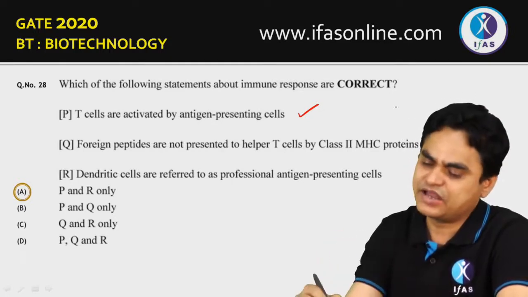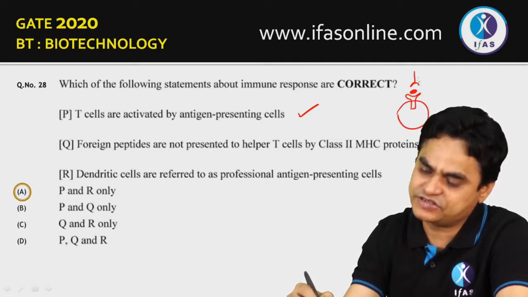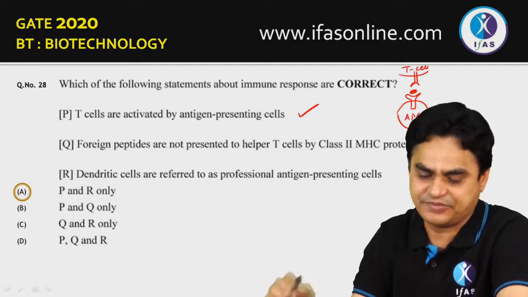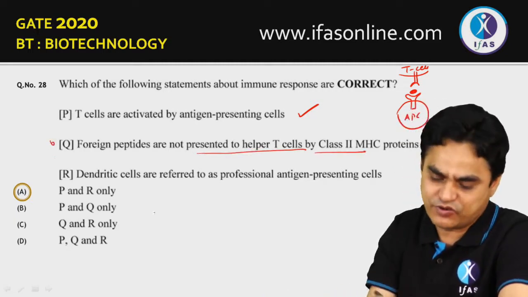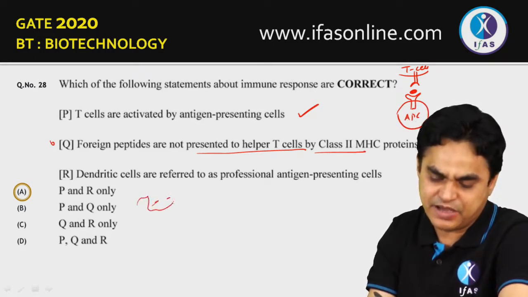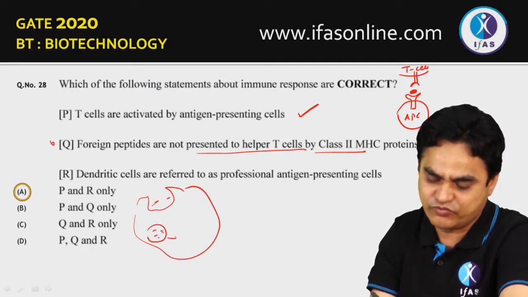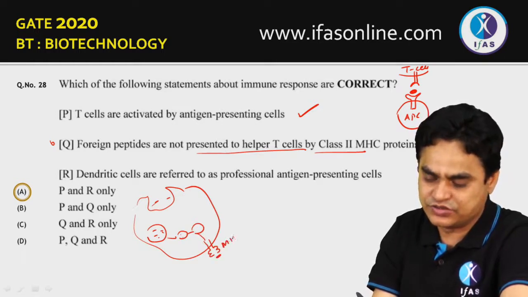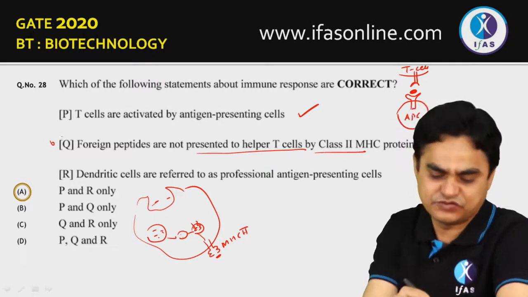That's true. These antigen presenting cells will display a processed antigen, and this processed antigen would be recognized by the T cells. That is true. And this is an antigen presenting cell. Foreign peptides are not presented to helper T cells by class 2 MHC. No, this is false, because you know that foreign peptides, if they are taken up by a macrophage, will get processed in the lysosome, and once processed, they would be packaged into a vesicle, and they would be expressed on the surface in a bound form with the MHC class 2. So this is a vesicle which is bringing the MHC. So this statement is false.